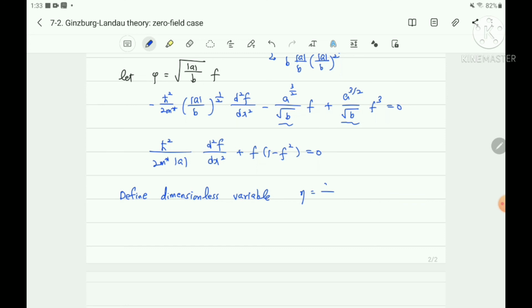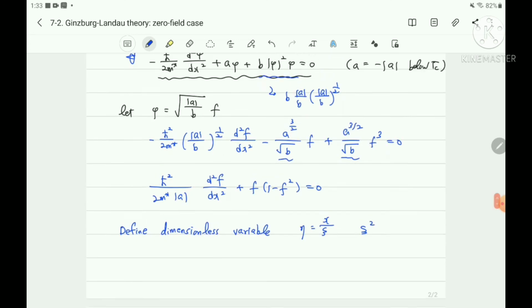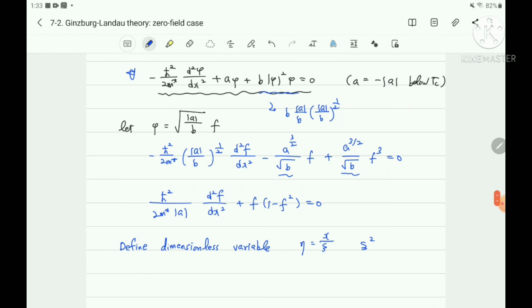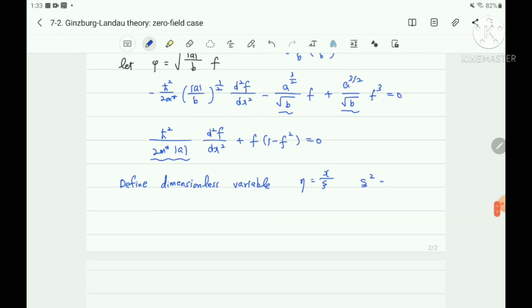Eta equals x over chi, and here chi squared is h bar squared over 2m star a.